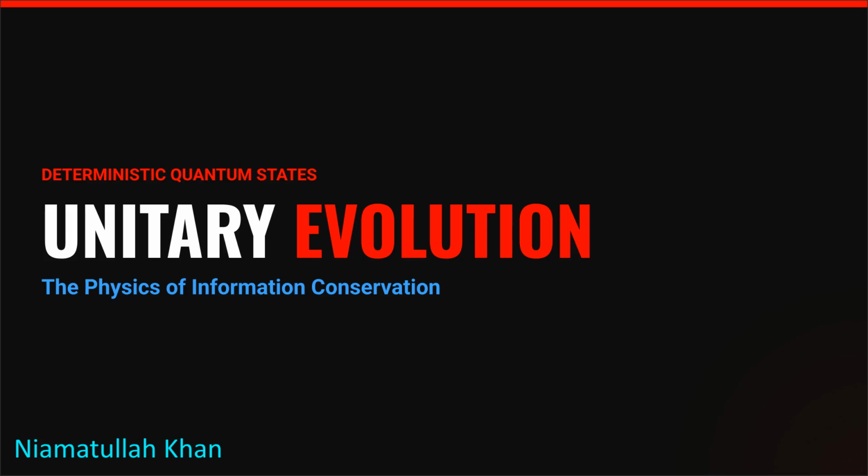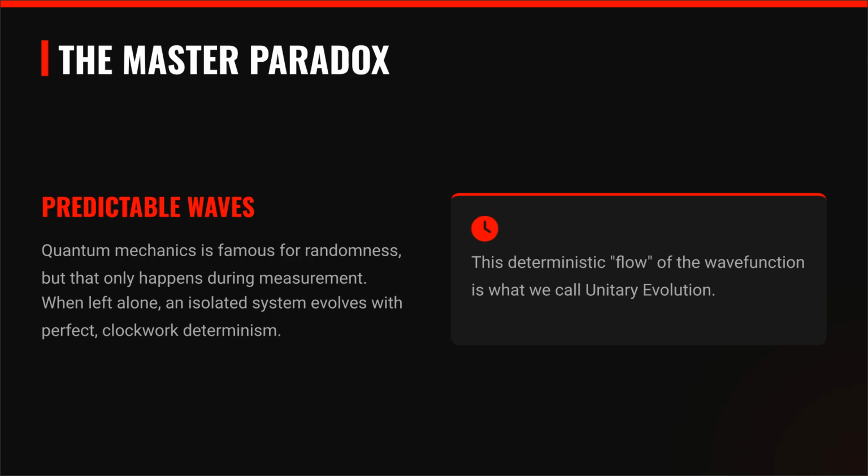Welcome to this video on unitary evolution, the physics of information conservation and deterministic quantum states. Quantum mechanics is often associated with randomness, but this only occurs during measurement. When an isolated system is left alone, its evolution is perfectly deterministic. This predictable flow of the wave function is what we call unitary evolution.